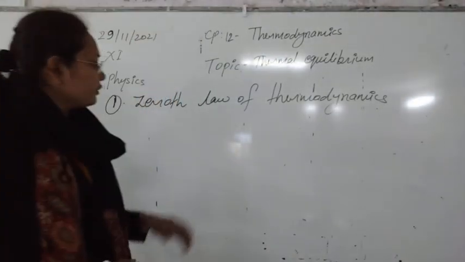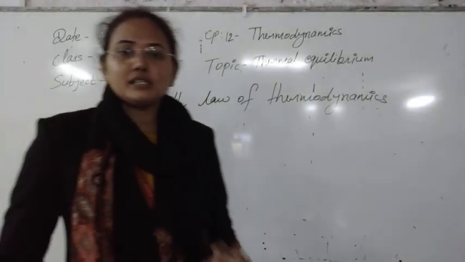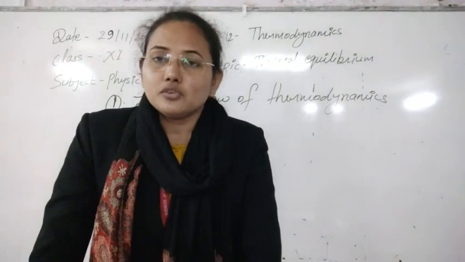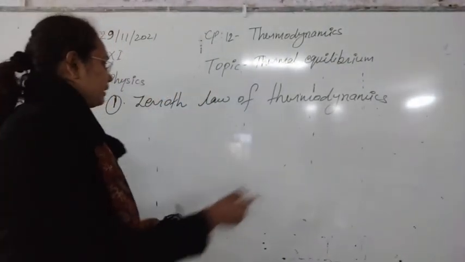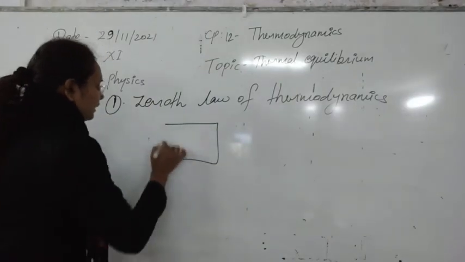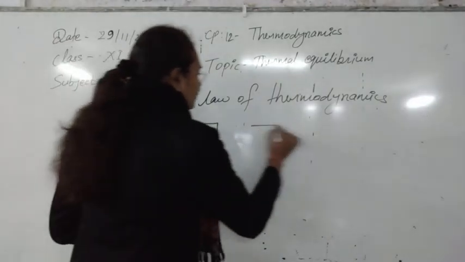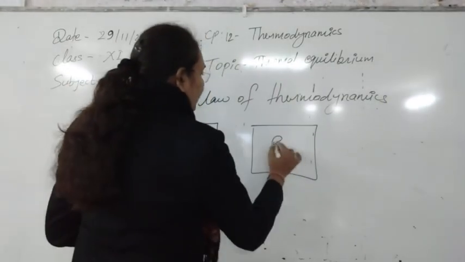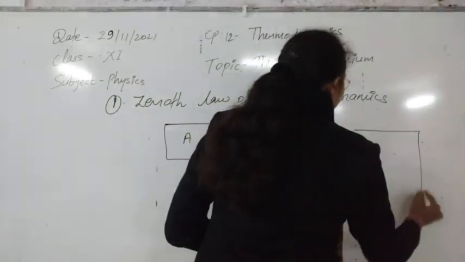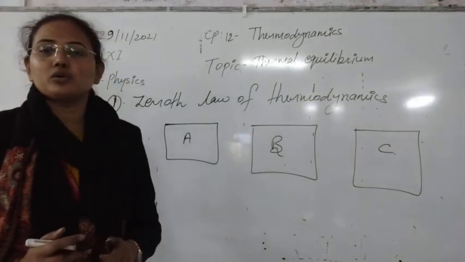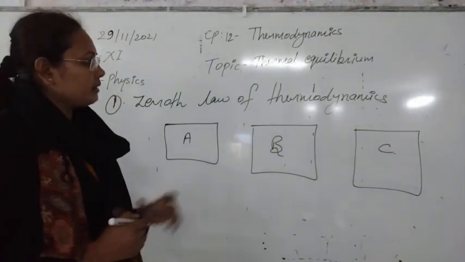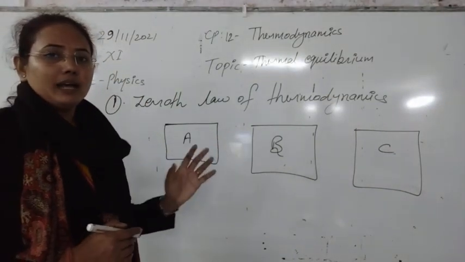So according to this law as well, we have three systems A, B and C. If two of the systems, that is system A and B, are in thermal equilibrium... Let me just clear it with a figure here. Suppose these three are representing three different systems. As you know, what is a system? A system is a collection of atoms, molecules or ions. Simple, these are three bodies, three systems: A, B and C.